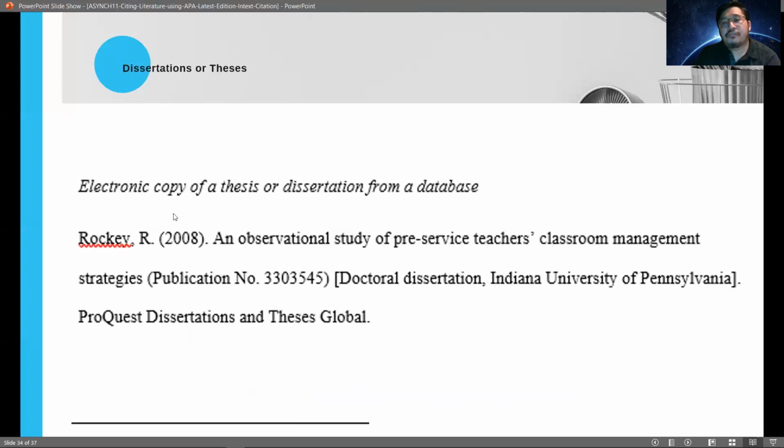Now, what if your cited text is from a dissertation or a thesis? In this case, what if the thesis or dissertation is from an electronic database from a certain library? We have here the name of the proponent or the name of the author, followed by the copyright year, and then the name of the study, and then the publication number, and then after that, the name of the institution where the study was released or published.